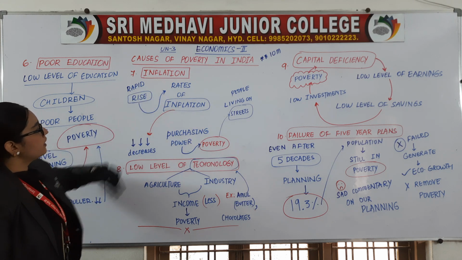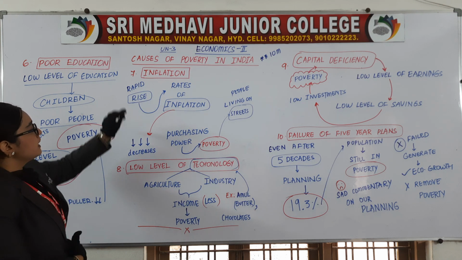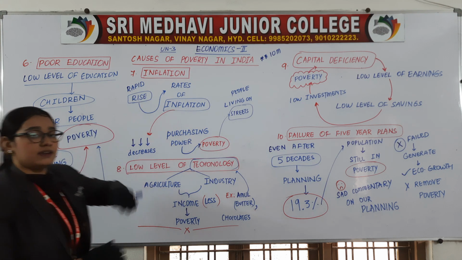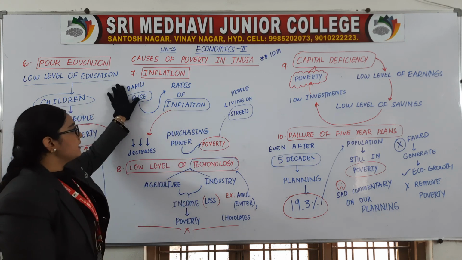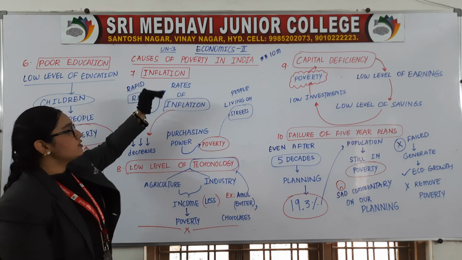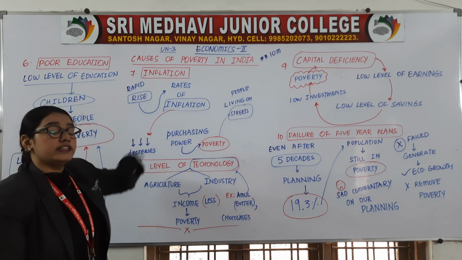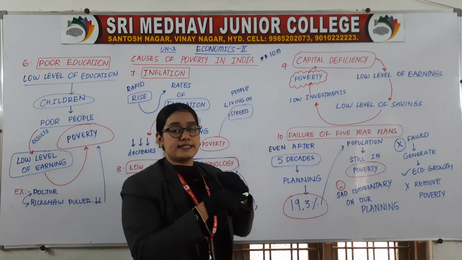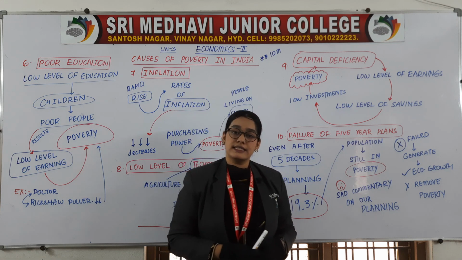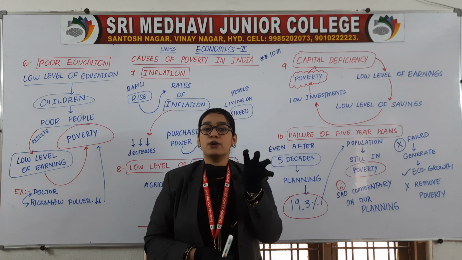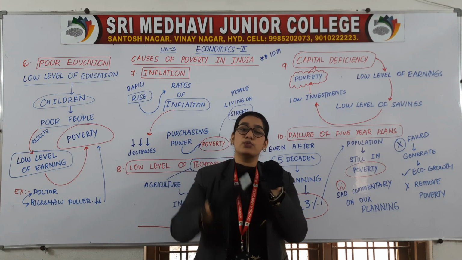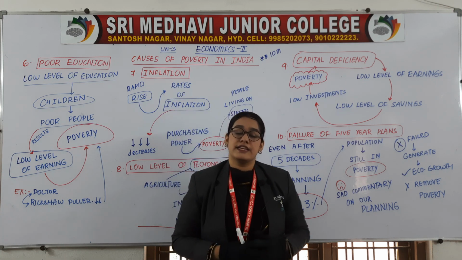Coming to the next point, inflation. Rapid rise. Rapid means continuous increase in the rates of inflation. When inflation keeps rising, inflation means rise in the prices of commodities. 10 rupees per kg tomatoes have increased to 60 rupees per kg.